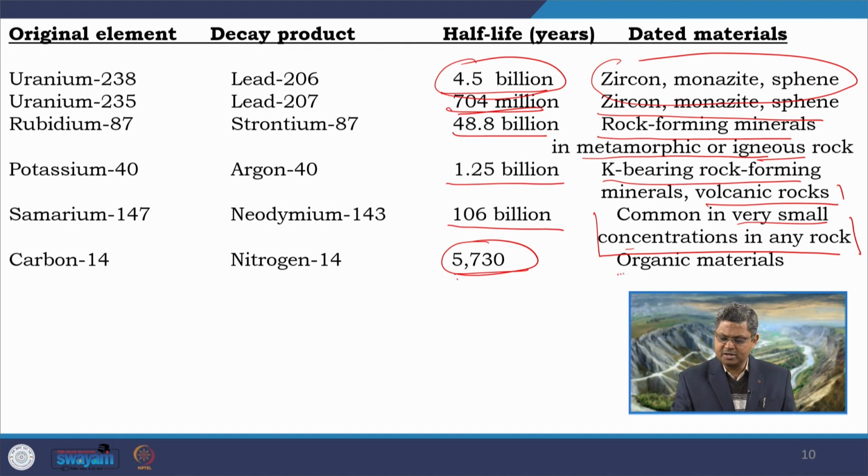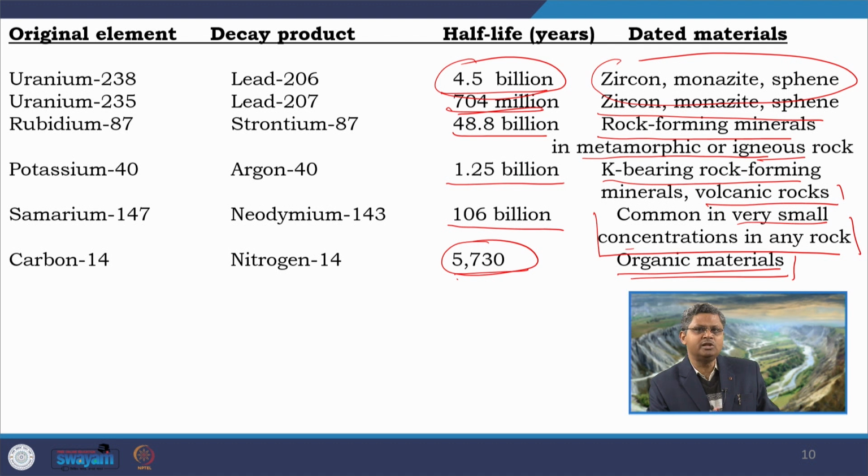And for this purpose, any kind of organic material which is present and preserved in the rock, including recent materials like wood, charcoal, coal, there we can apply this carbon 14 method. So, these are some of the very commonly used radiometric dating methods which we can very effectively apply for determination of age of the rock succession.